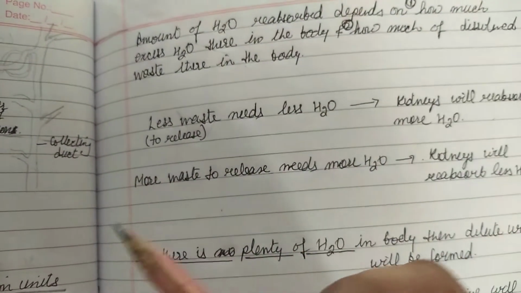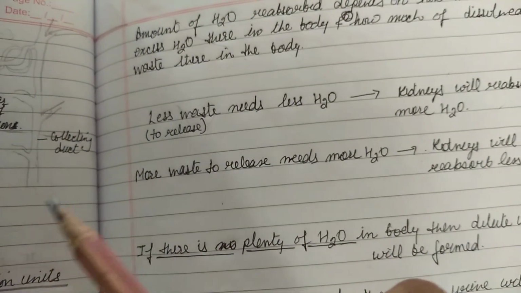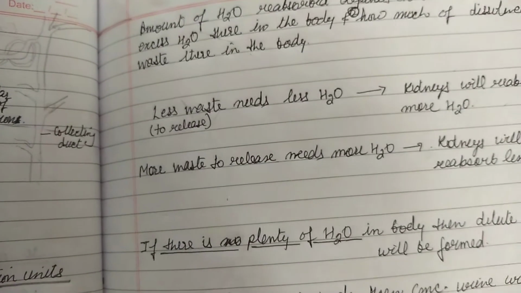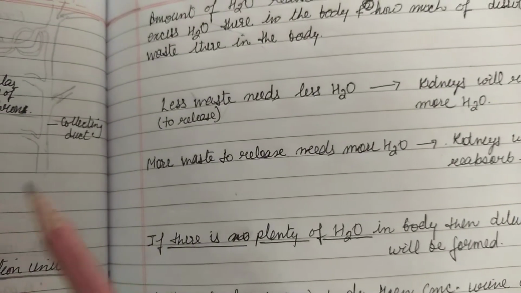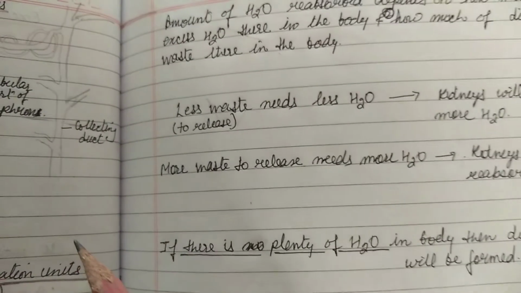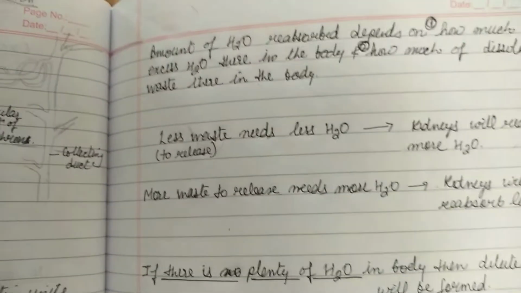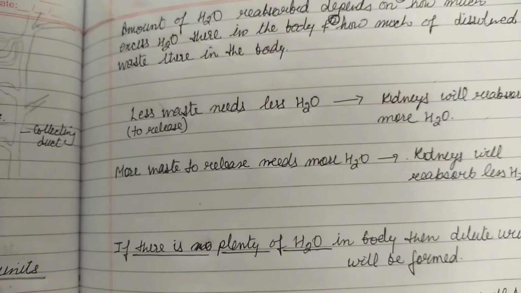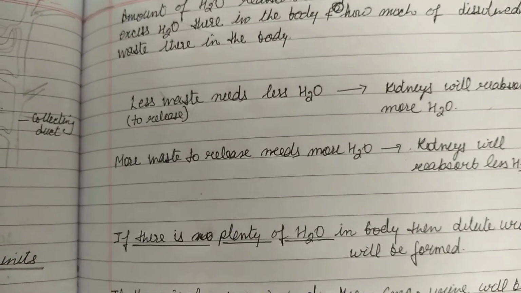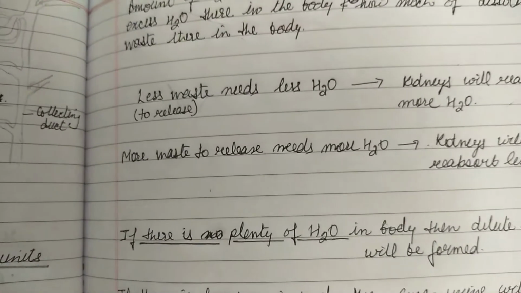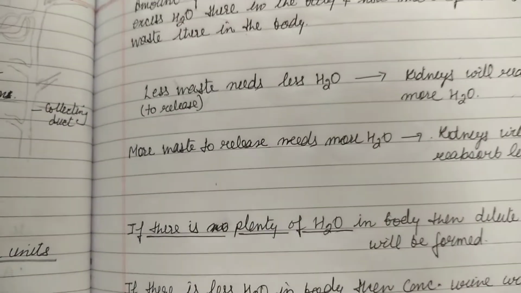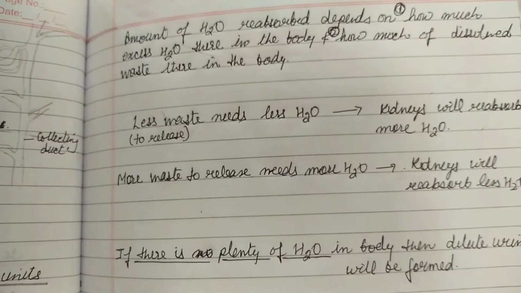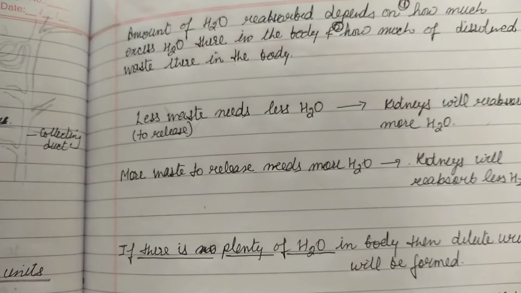We have seen that excess water is reabsorbed while this filtrate passes through the tubular part of the nephron. But is it the same amount of water they reabsorb every time? So the answer is no. At times it absorbs more water, at times it absorbs less water.